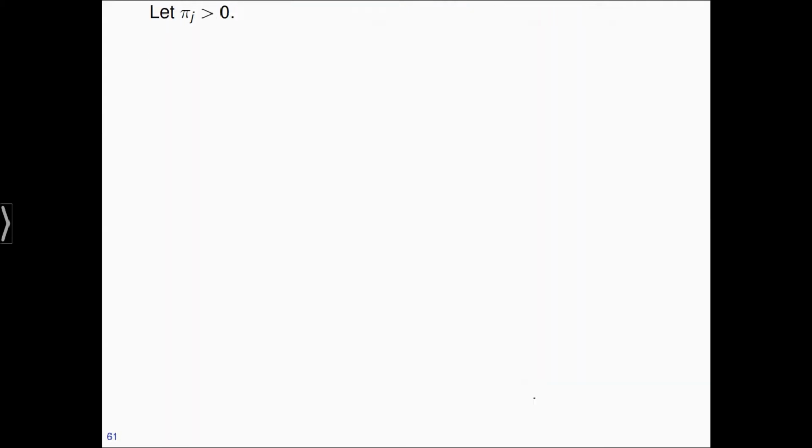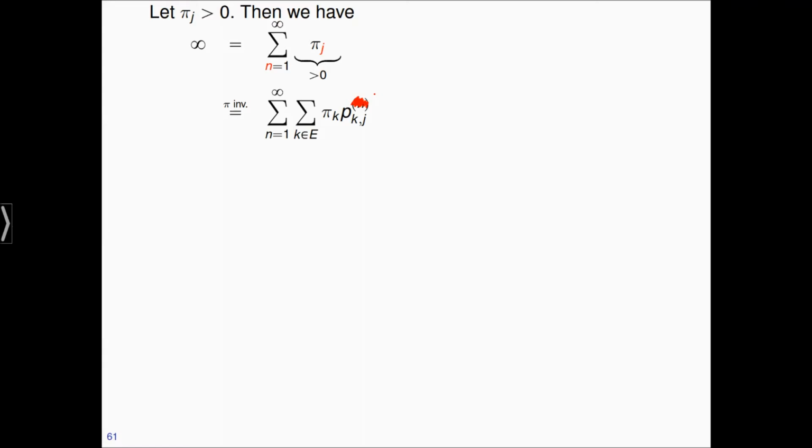So let's take a look at the second computation. We start with the assumption that pi_j is positive, and we want to show that j is recurrent. The first step of this computation is quite weird. If you have this positive number pi_j, and you sum it up in n, so not in j but in n, then of course summing up a constant positive number is not a good idea. You will get plus infinity, but that's just what we want to have.